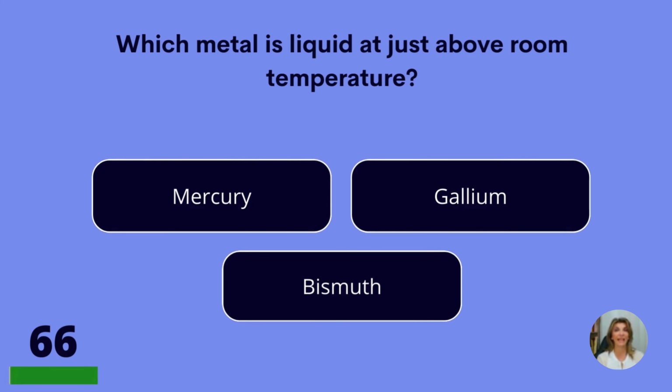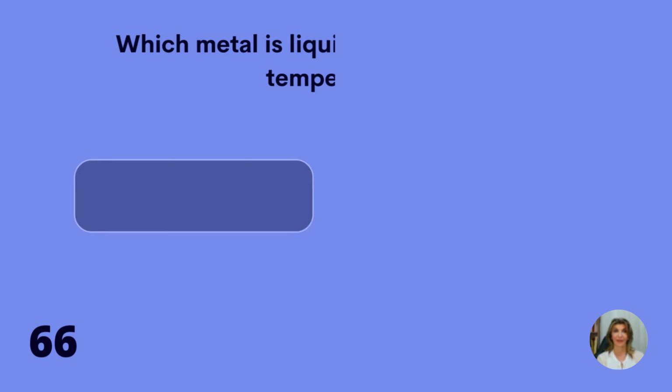Which metal is liquid at just above room temperature? Mercury, gallium, or bismuth? Mercury.